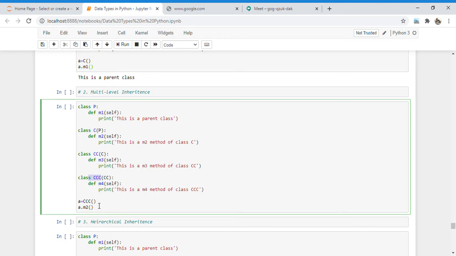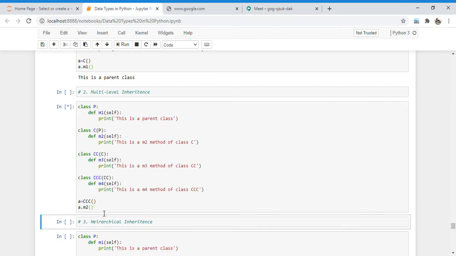Now I create one object here and call this class CCC. If I want to acquire any method from these four classes, I am able to by using the multi-level inheritance concept. Suppose I want to acquire the m2 method of class C, then it is possible.